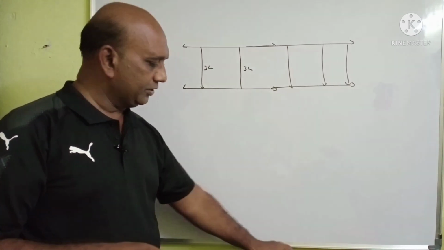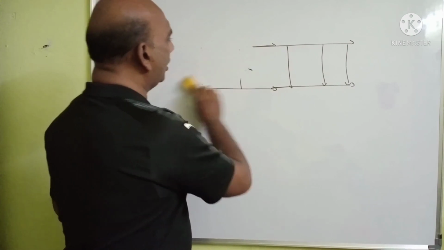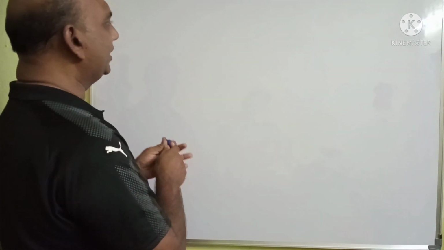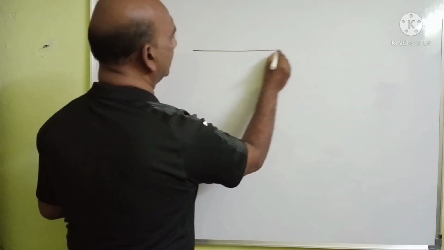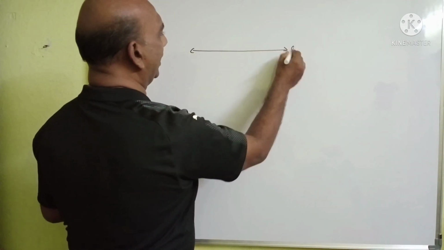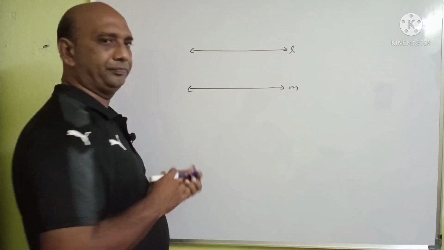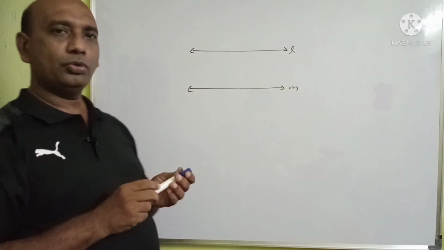Generally, lines are denoted with small letters. Let us take two lines. This is line L and let it be line M. These two are parallel lines.